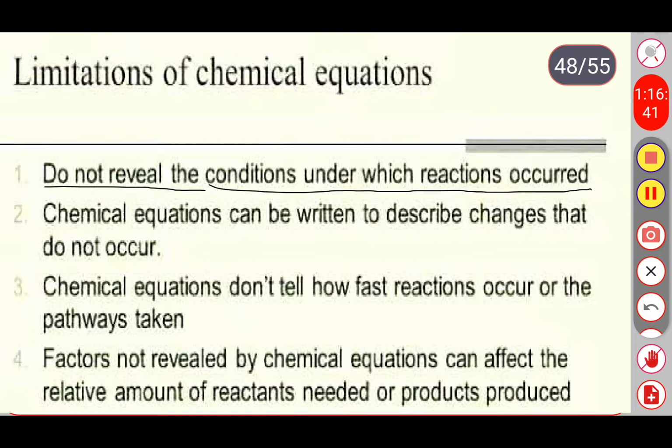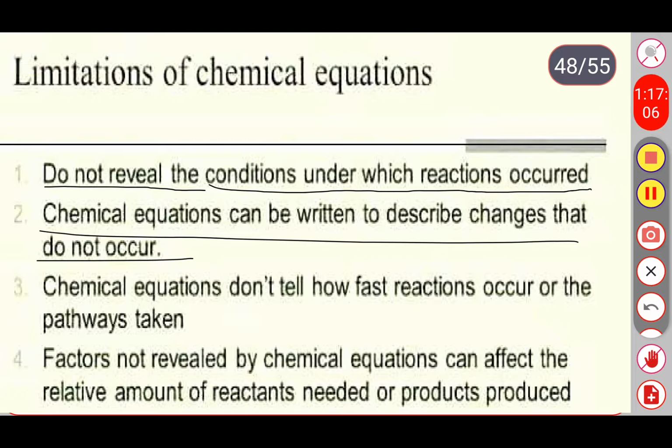Next one, chemical equations can be written to describe changes that do not occur. For example, if we are adding two substances, our final product should be in solid form, just our assumption only, but it does not form a solid.